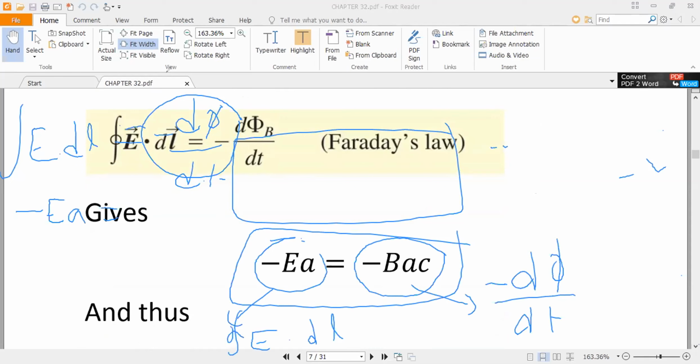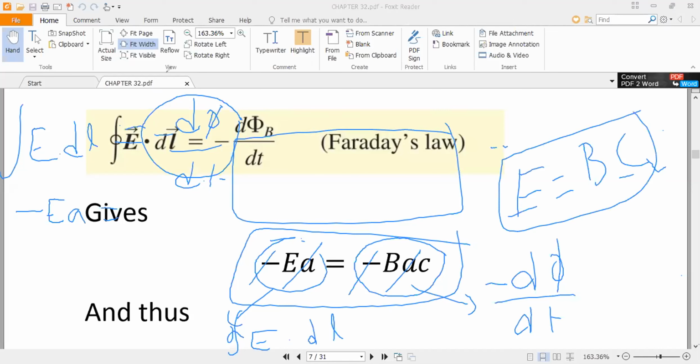Okay, so now we put the value in that equation in Faraday's law. You can see here that A is cancelled, and a minus is cancelled. So the value of E is equal to BC. B means magnetic field, C means speed of light.